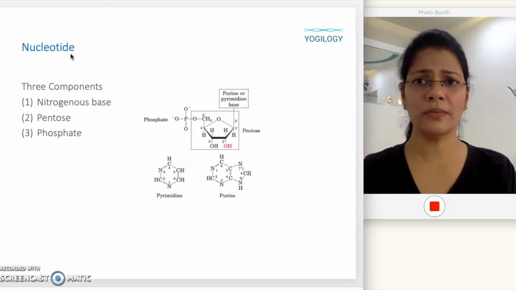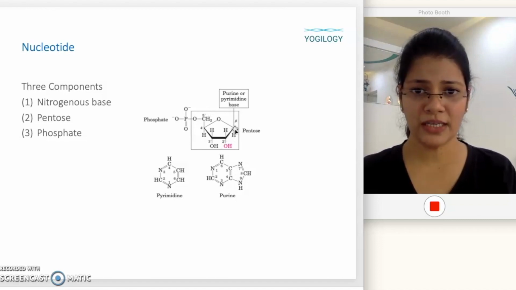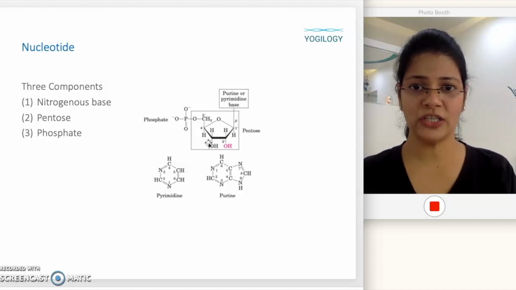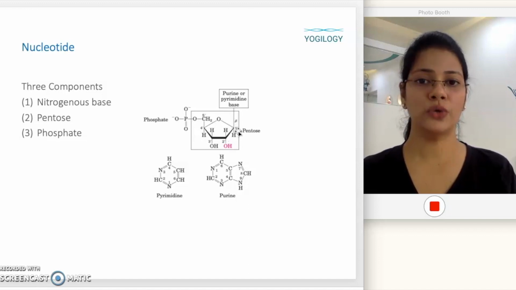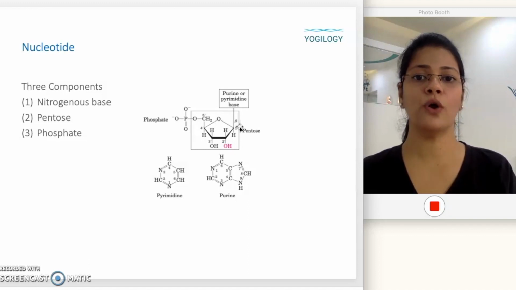So let's go deep into the structure of a nucleotide. So here you can see the three components that make up a nucleotide. Okay, so let's see the numbering first. So here you can see there is 1 dash, 2 dash, 3 dash, 4 dash, 5 dash. And this is basically the pentose sugar that is present. Okay, so when we are numbering the sugar carbon, it is always followed by a dash, that is a prime.